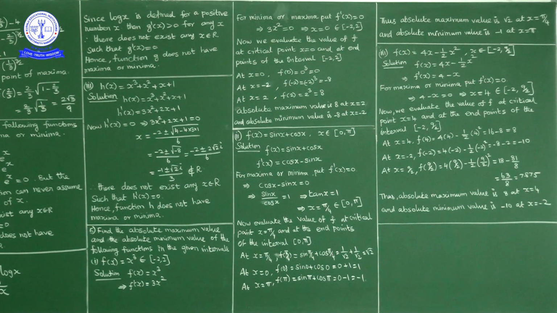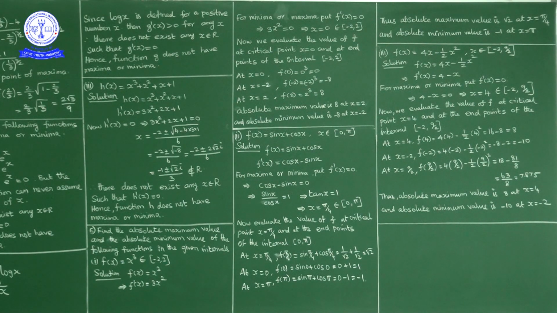Next question, f of x equal to 4x minus 1 by 2 x square, x belongs to minus 2 to 9 by 2. First of all, find f dash of x. F of x is 4x minus 1 by 2 into x square. F dash of x is 4, derivative of 4x, minus 1 by 2 into 2x, derivative of x square. The 2 cancels, minus x. So f dash of x equal to 4 minus x.